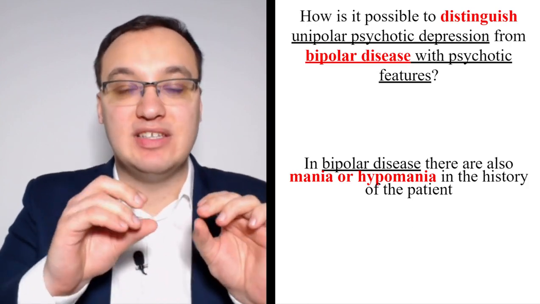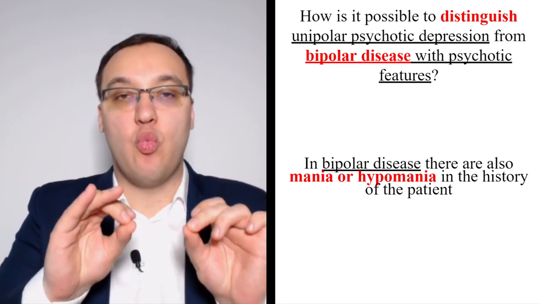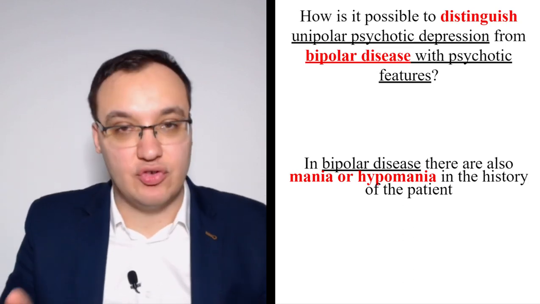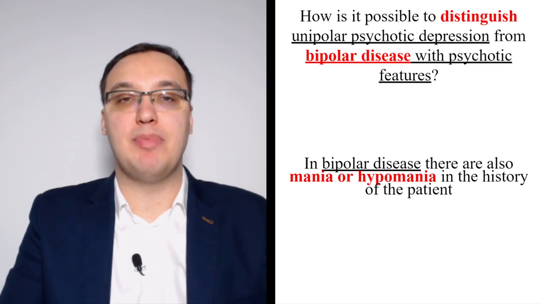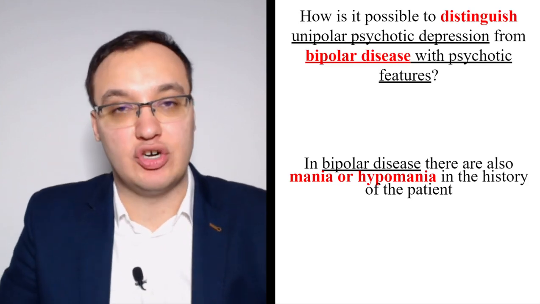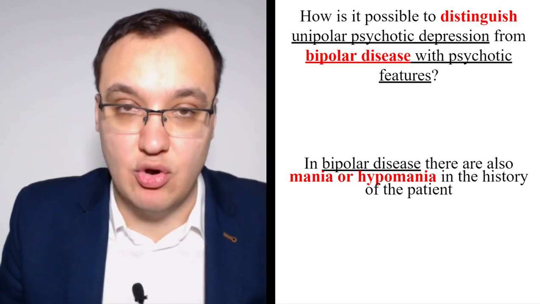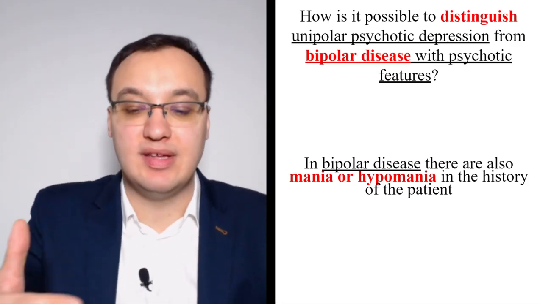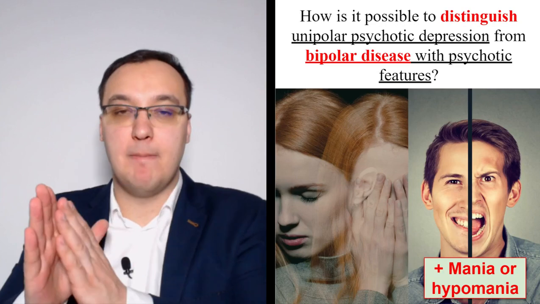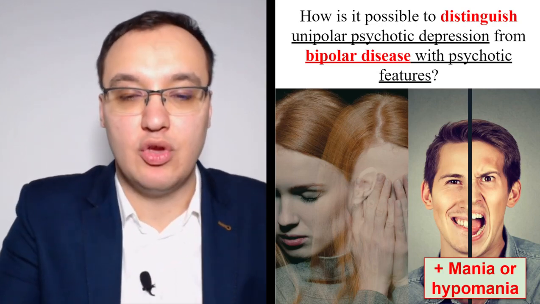It only means that it's only depression with psychotic features. And then we have to treat it otherwise. So here, ask about the mania or hypomania. If he says yes, or if the chart says yes, then it's a bipolar disease with psychotic features. If no, then it's a unipolar patient with psychotic features. So mania or hypomania. Good.